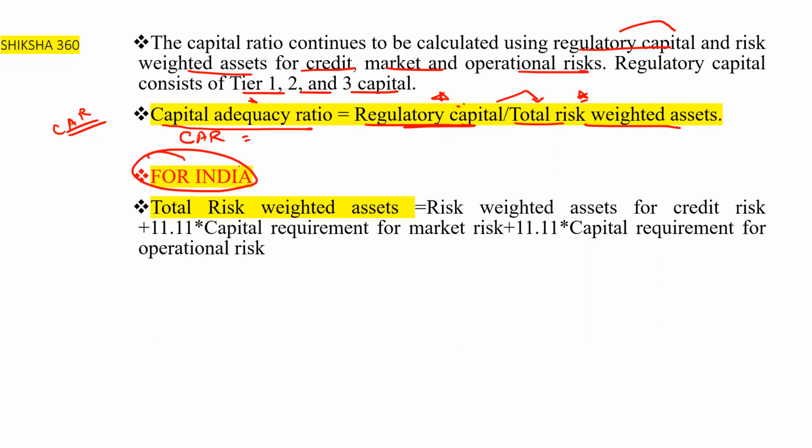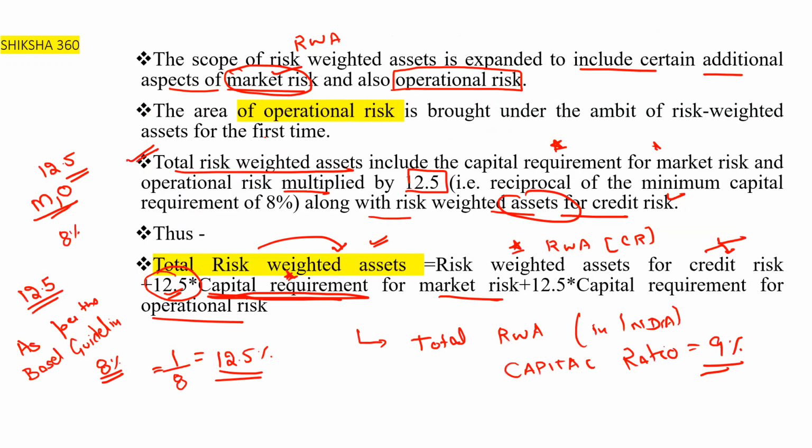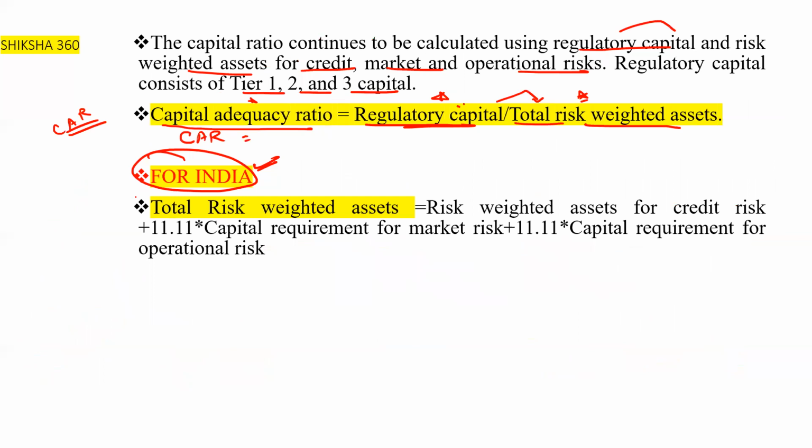This is very, very important for India, and you will get a question in the examination. This is as per the Basel guidelines. Sometimes they will ask what the total risk weighted assets are as per the RBI guidelines, because in India you have to maintain at least 9%.